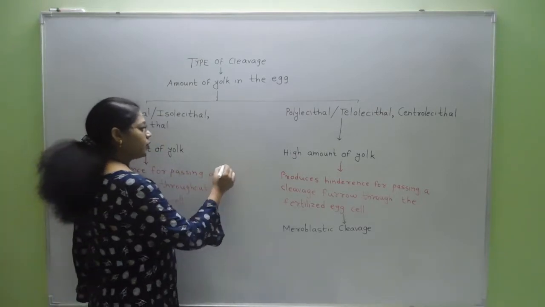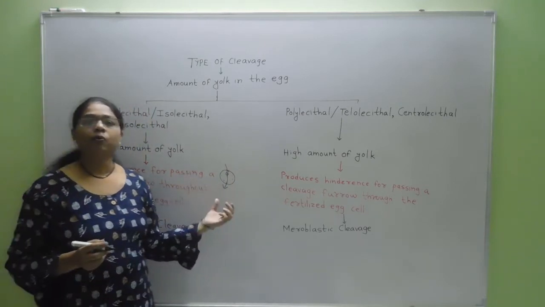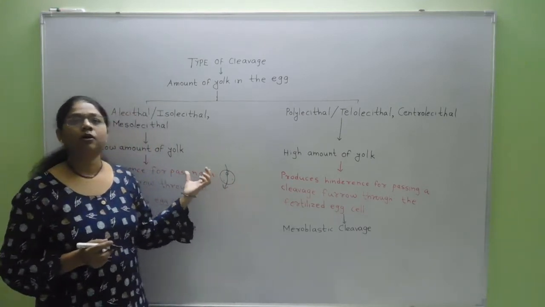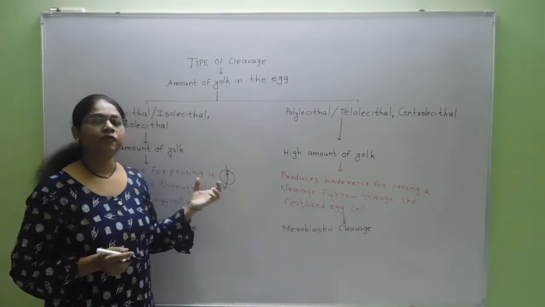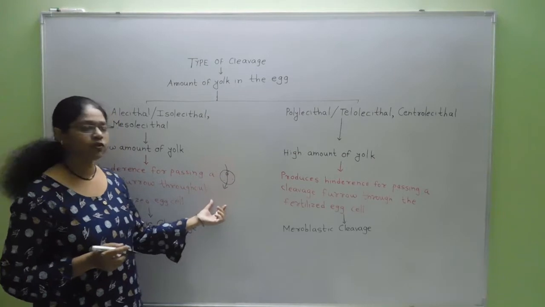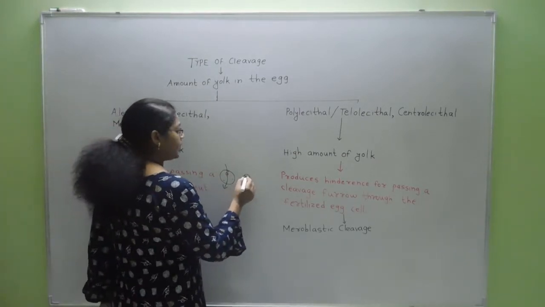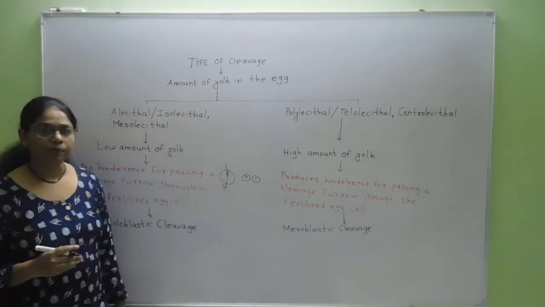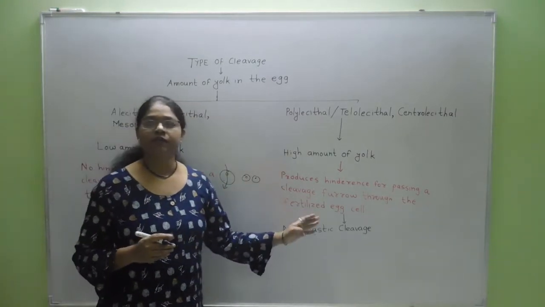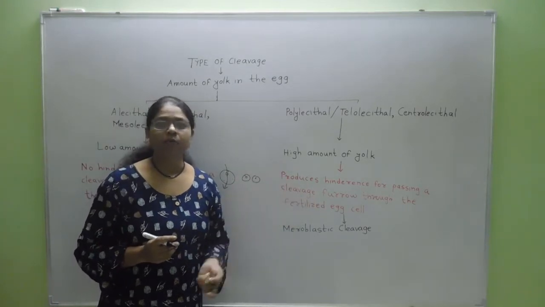A cleavage furrow can be easily passed through the egg. So the amount of yolk in the alecithal or isolecithal kinds of eggs cannot produce any kind of hindrance for passing a cleavage furrow through the egg, and two completely separate cells can be easily produced by the first cleavage furrow, and by progressive cleavage furrows also the blastomeres or cells are produced.